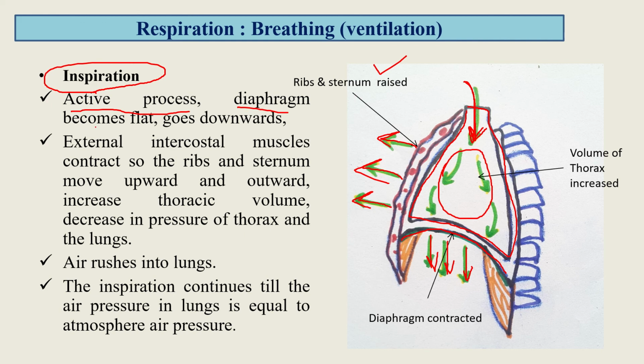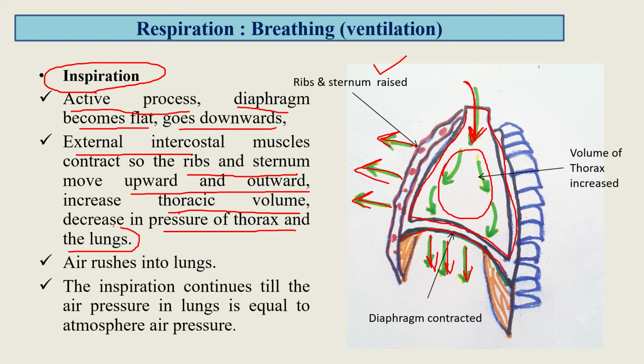The diaphragm becomes flat and moves downwards, the external intercostal muscles contract so that the ribs and sternum move upward and outward, the thoracic volume increases, and the pressure on the lungs decreases, due to which air rushes into the lungs.